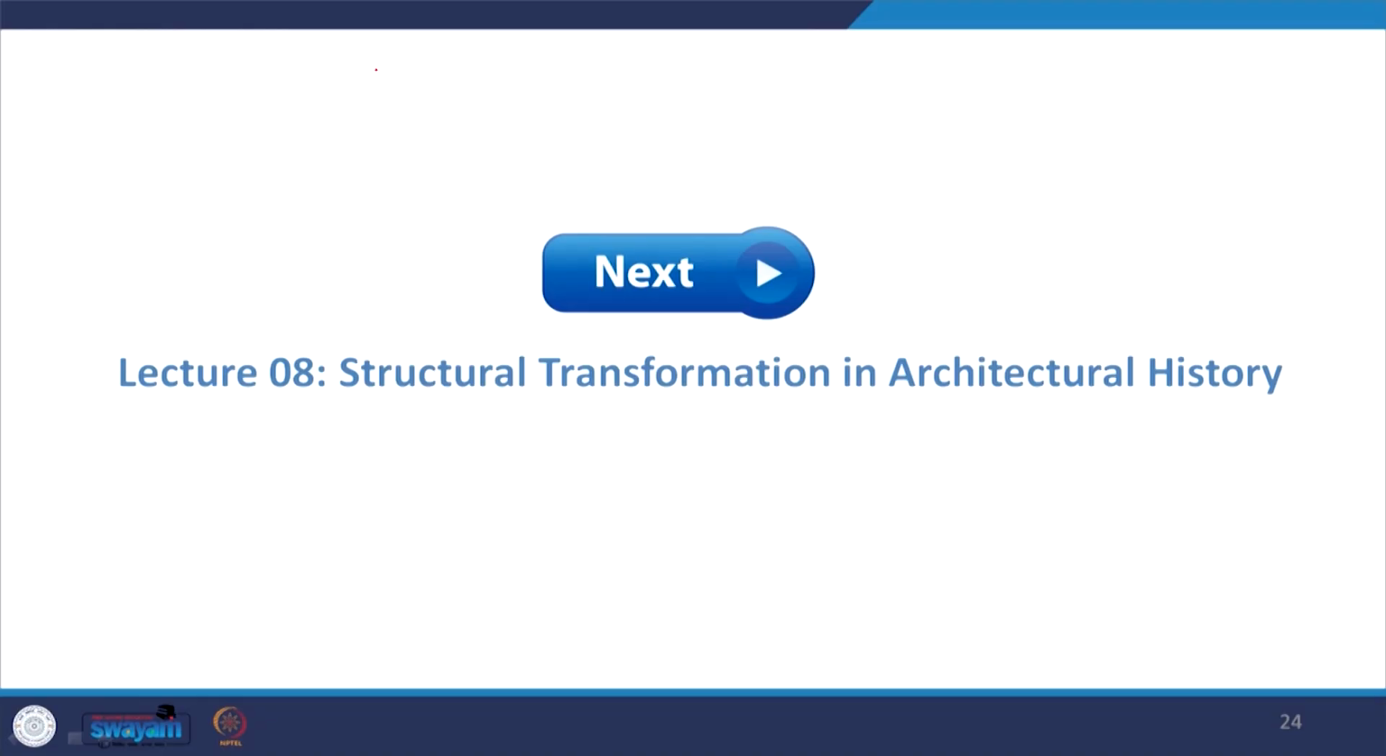Now, the next lecture will be very interesting, that is structural transformation in architectural history, starting from the primitive age, Stonehenge, tree house, and now the modern structures, how it transformed. We will discuss that in the upcoming lectures on structural transformation in history.